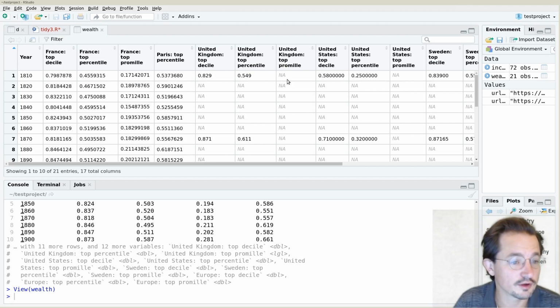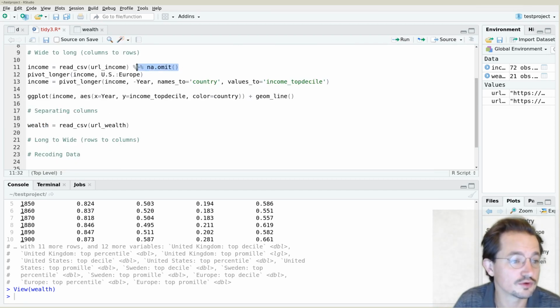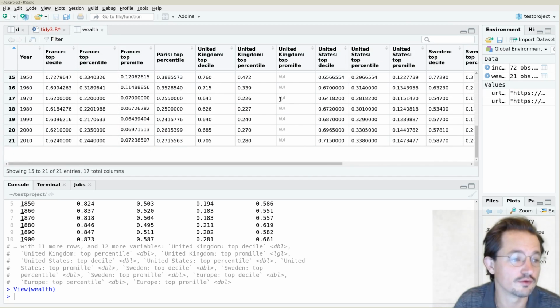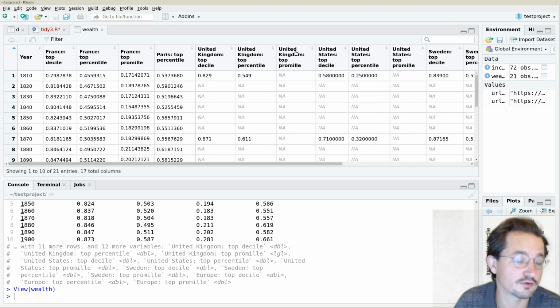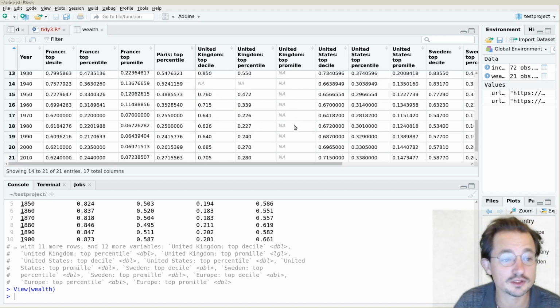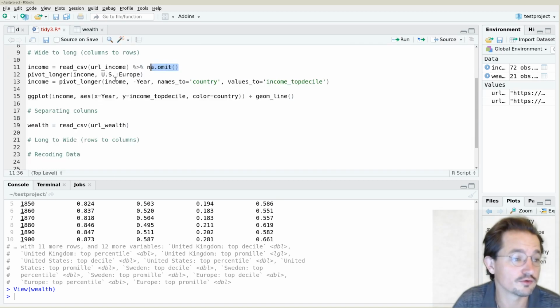And also we want to get rid of all those missing values, but we can't simply do NA omit, because then it would get rid of every row that contains a single missing value, which basically means that we get rid of all the rows that we have. Because in fact for the United Kingdom top promile, we don't have any data. Why this is included in the data set, I don't know. I suppose you'll have to ask Mr.